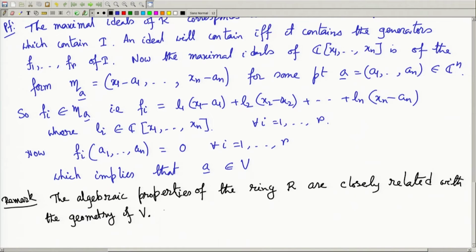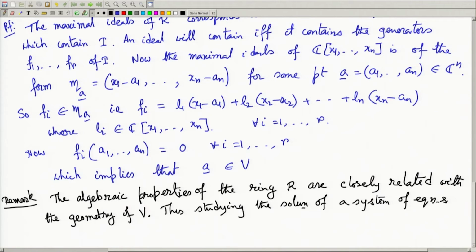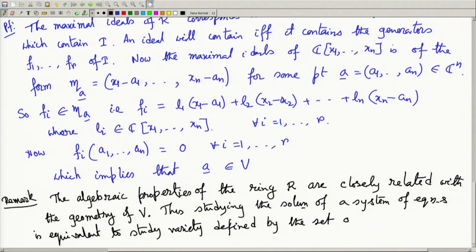Therefore, studying the solution of a system of equations is equivalent to studying the variety defined by the set of polynomials.